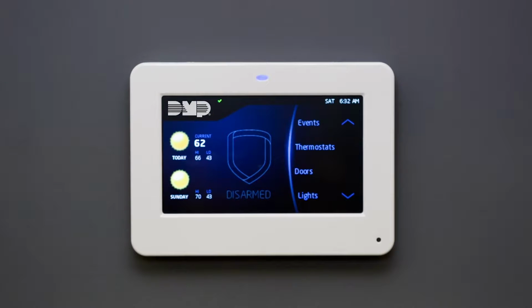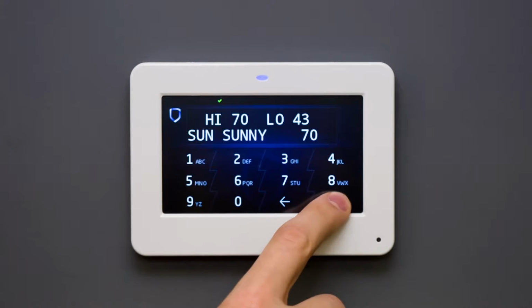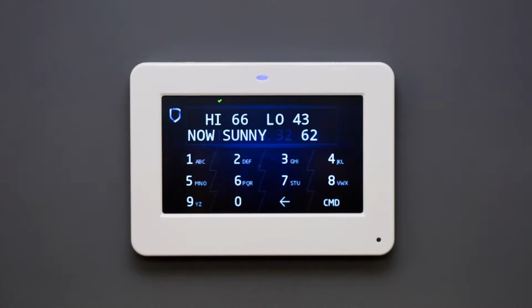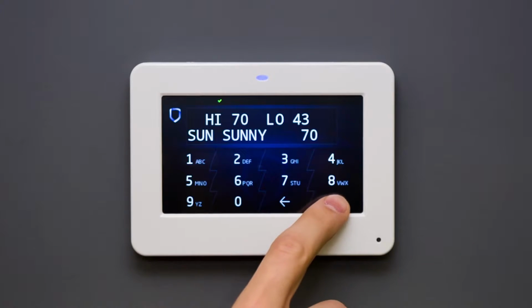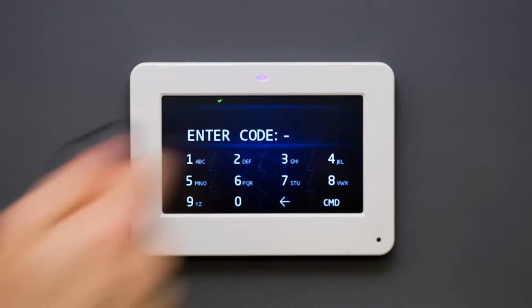If your keypad was not set up for this at installation, you can access the Z-Wave setup menu through the keypad option on the carousel menu, or contact your security company to enable these features. From the keypad, use the command key to cycle through the keypad options until you reach the menu option and press Yes. Enter your passcode when prompted.